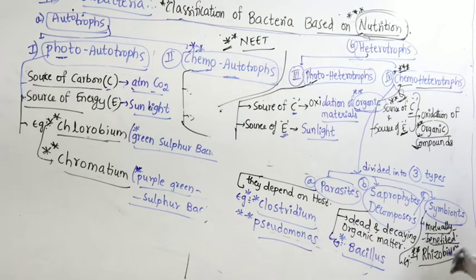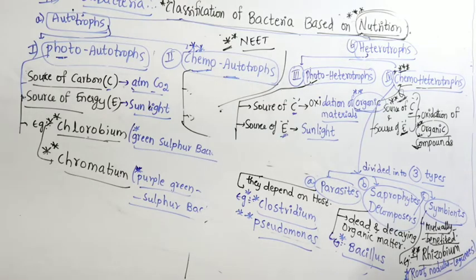All of you know very well, Rhizobium shows symbiotic association with root nodules of legumes. We discussed this in morphology, in taxonomy, and even in root modifications. So some of the chemoheterotrophic bacteria act as symbionts. The best example is Rhizobium.